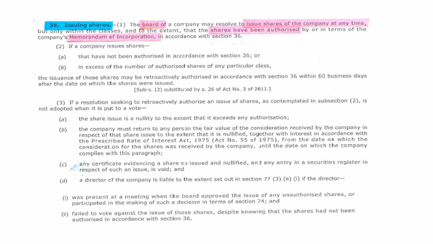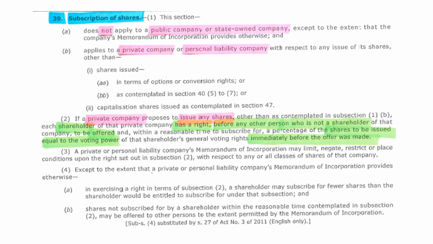The board of a company may issue shares at any time, if the shares are authorized in terms of the MOI. In the case of a private company, each shareholder has a right to shares issued by the private company before any other person who is not a shareholder. For example, if you have 35% general voting shares of the company's shares and the company wishes to issue 1,000 new shares, you as a shareholder have the preemptive right to 350 shares or less, which a non-shareholder will not have. This section does not apply to public or state-owned companies.